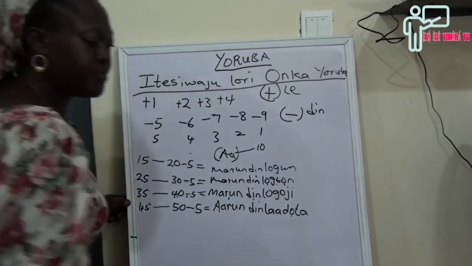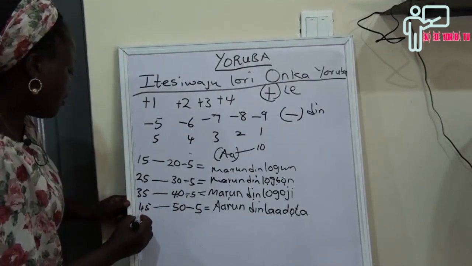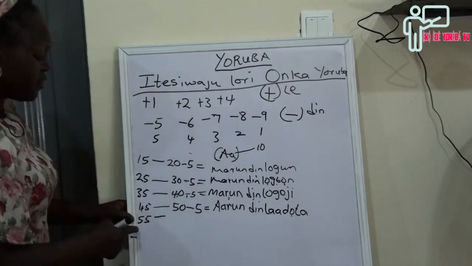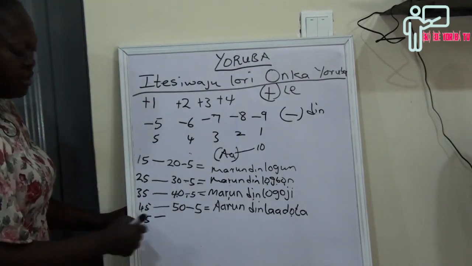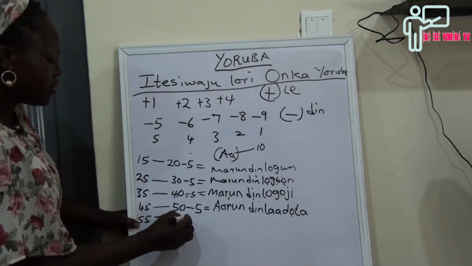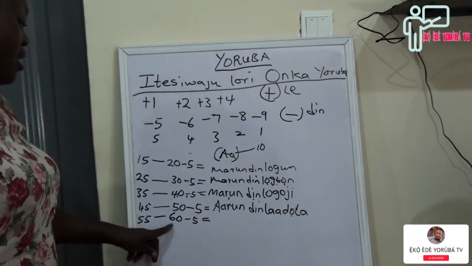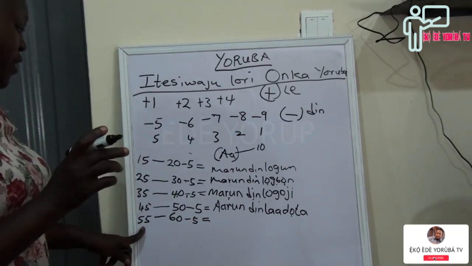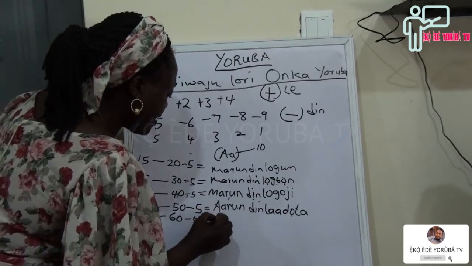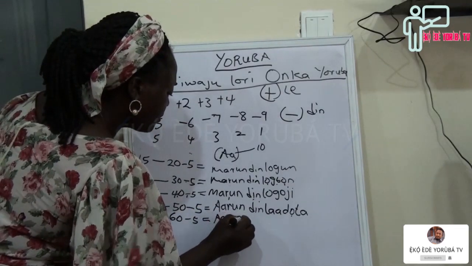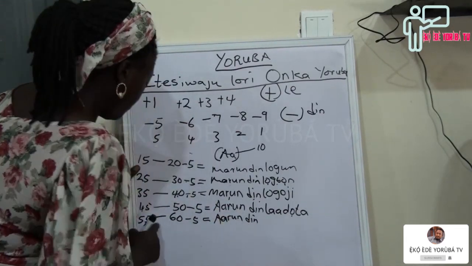So we are going for 55. The next whole number after 55 will be 60. 60 minus 5: when you remove 5 from 60, it will give us 55. So you can say àrún dín.